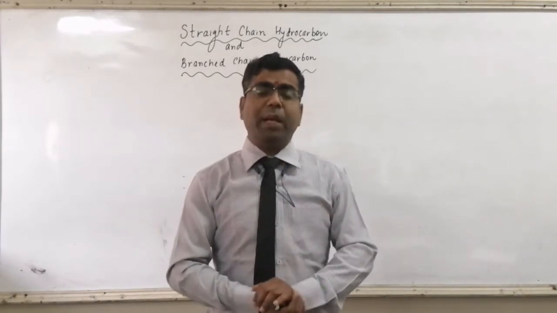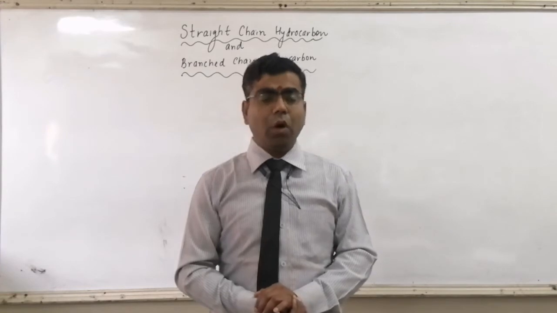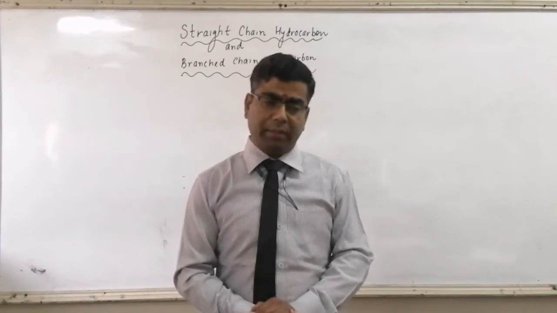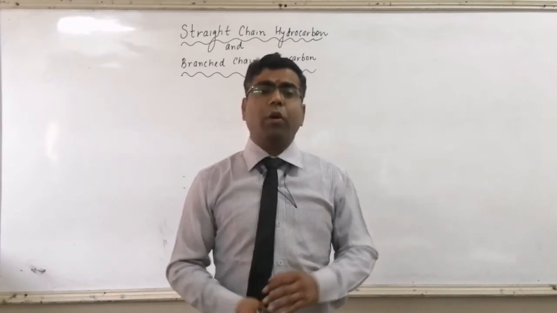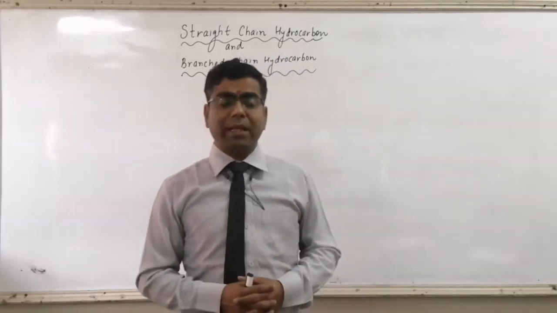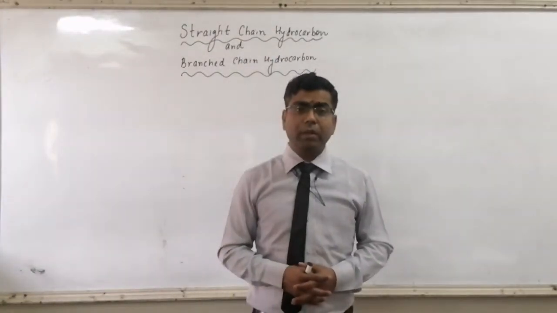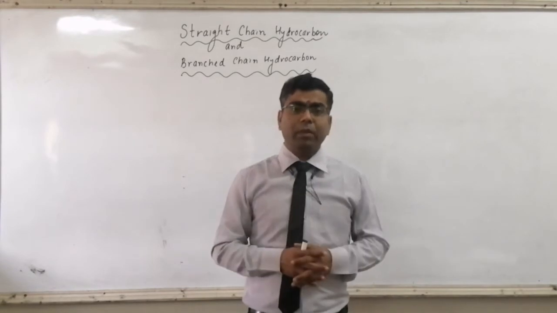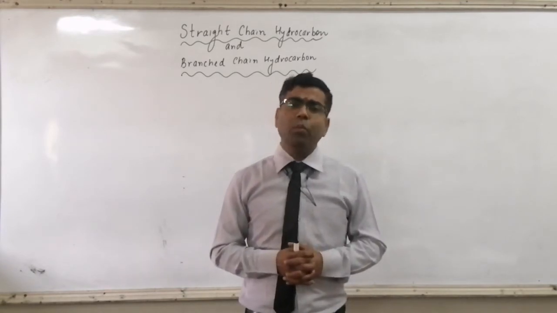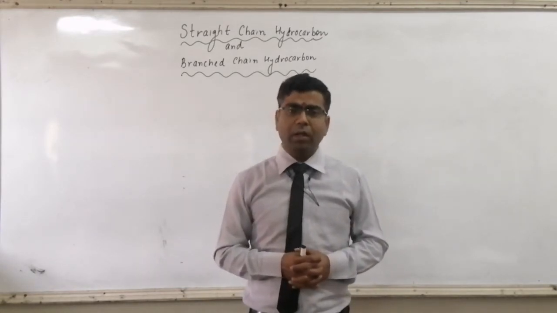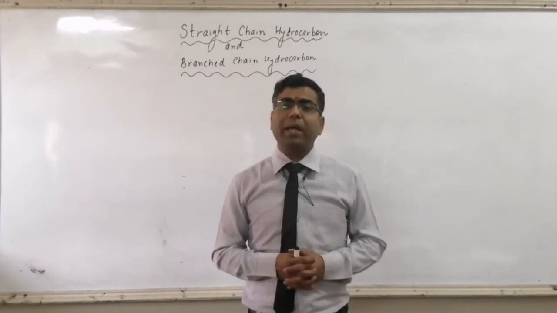First, primary carbon atom or 1 degree carbon atom. Now what are 1 degree carbon atoms or primary carbon atoms? It's very simple. The carbon atom which is bonded to one more carbon atom is called 1 degree carbon atom or primary carbon atom.